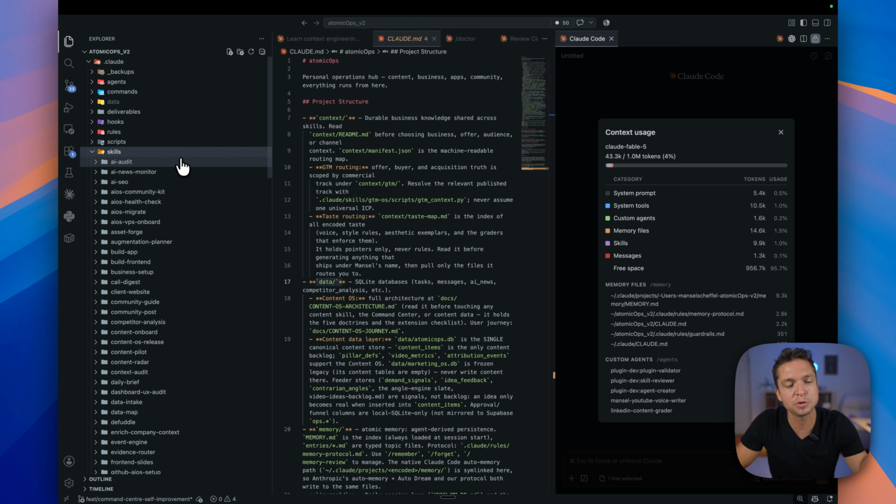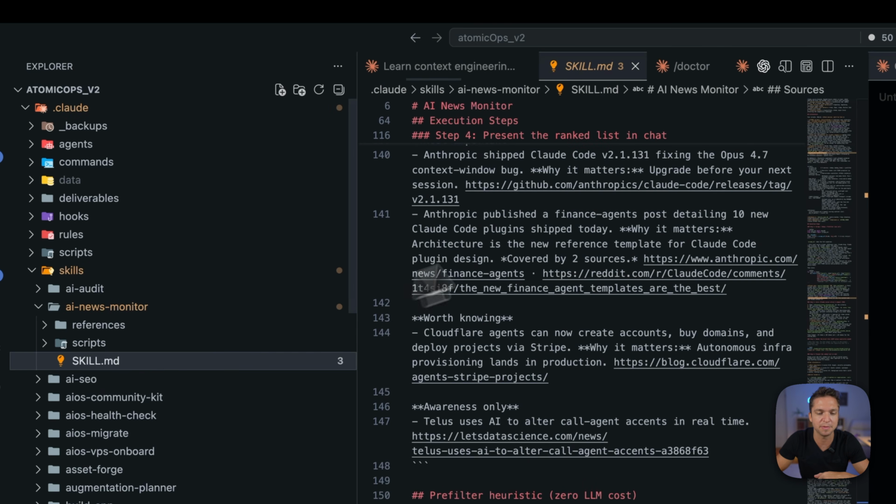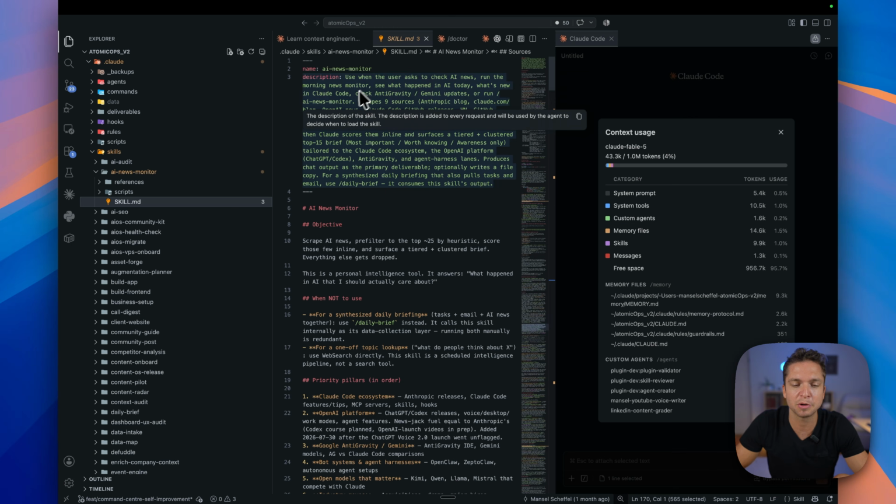That's particularly true inside skills over here. Let's say that I wanted to call my AI news monitor. If I told Claude, hey, what's happening in the news today? It would first think for a second and it would match the description up in the top of this skill over here. If you see this little description, that's why we have it. So it's not going to go and read this entire body of the markdown file, which would obviously cost more tokens and waste time. It's only going to read this description up here.